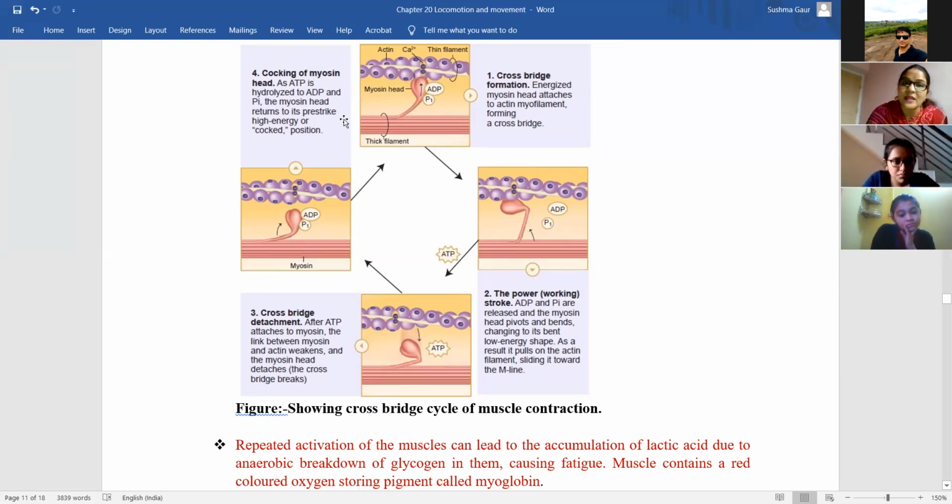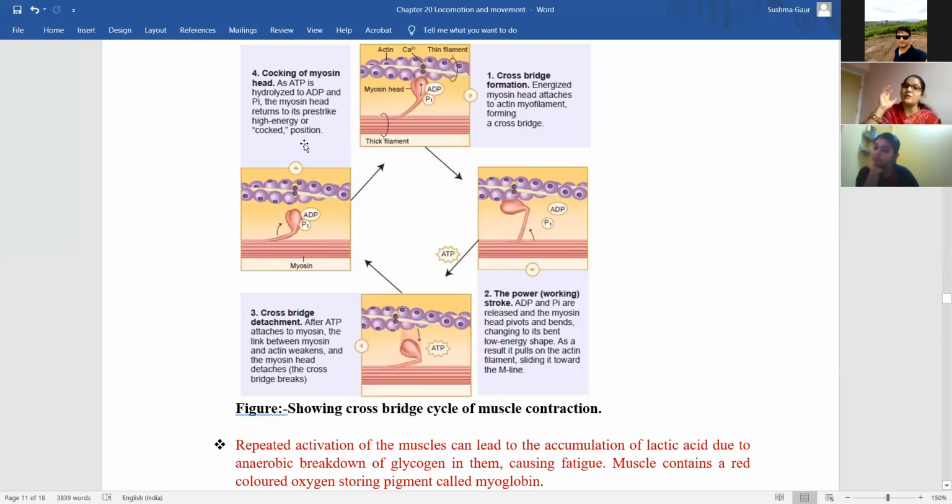And the fourth step involves, as the ATP is hydrolyzed to ADP and inorganic phosphate, now the myosin head returns to its pre-stroke high energy cocked position and again it is ready to get bind to a new actin. So see, when the myosin is attached, it's ready to attach to one actin,